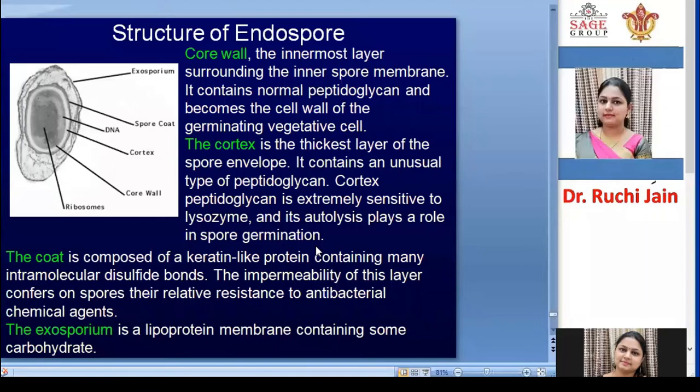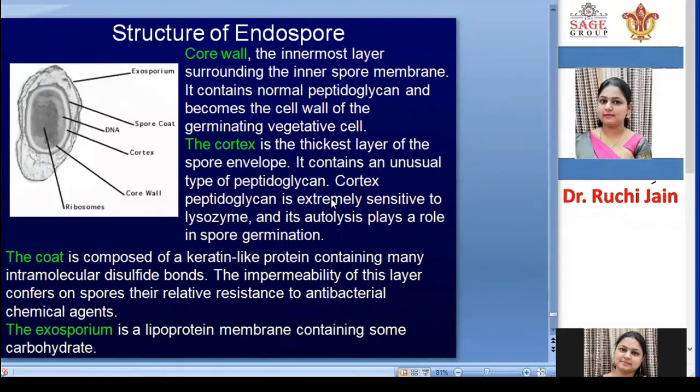process. Okay, so whenever the germination process takes place, first the exosporium will dissolve, then the spore coat will dissolve, and then the cortex layer will dissolve. So finally the core will be exposed, and this core will become a new bacterium.